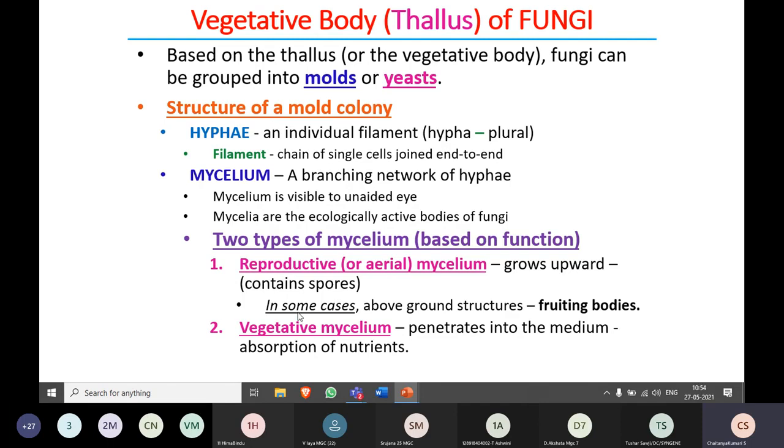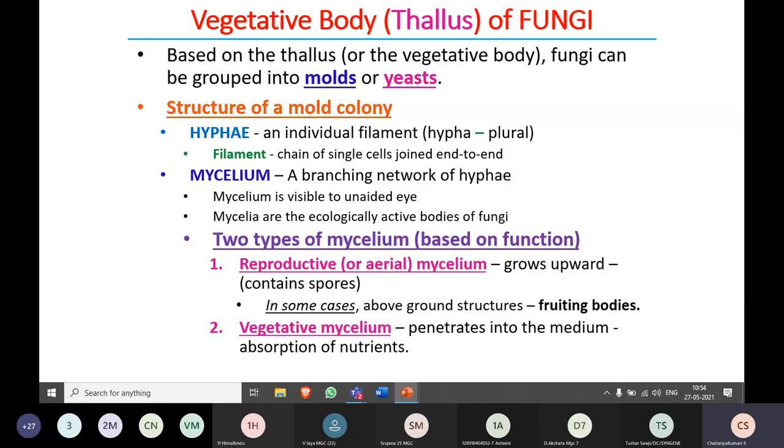Again, if you look at the mycelium, like hyphae, which I said are of two types, septate and aseptate, the mycelium also can be of two types, reproductive mycelium or vegetative mycelium. Reproductive mycelium is also known as aerial mycelium, which grows in the upward direction.